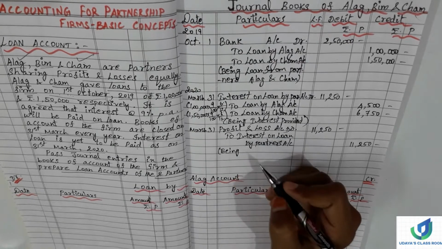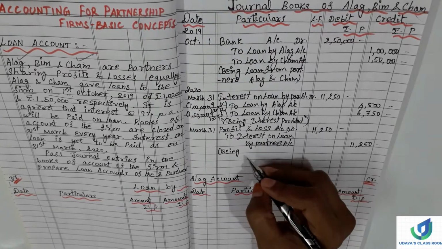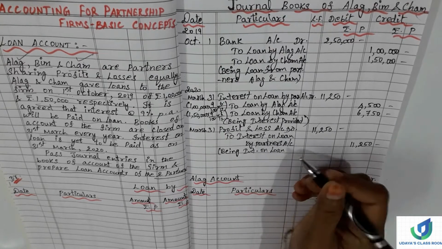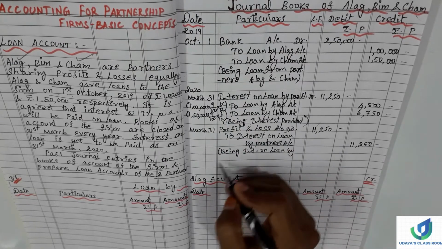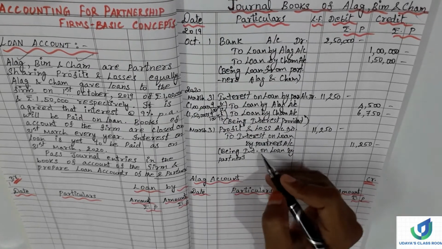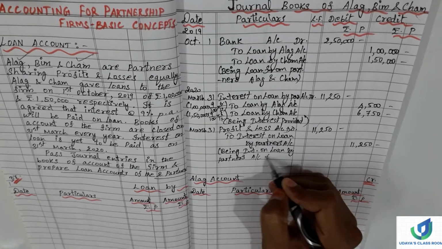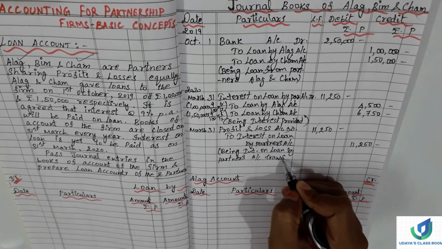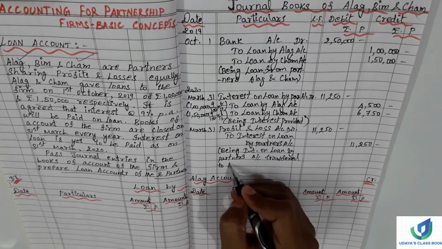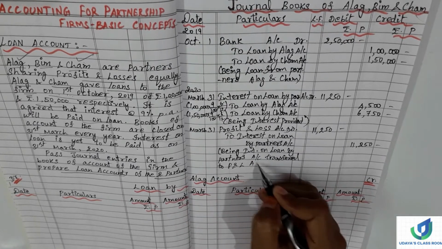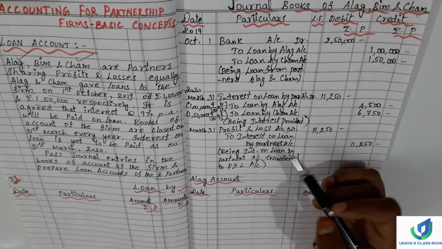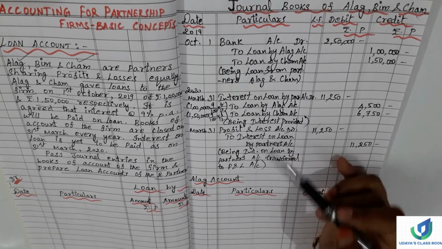being interest on loan by partners account transferred to profit and loss account. So year end, when we close the profit and loss account, it is a charge against the profit